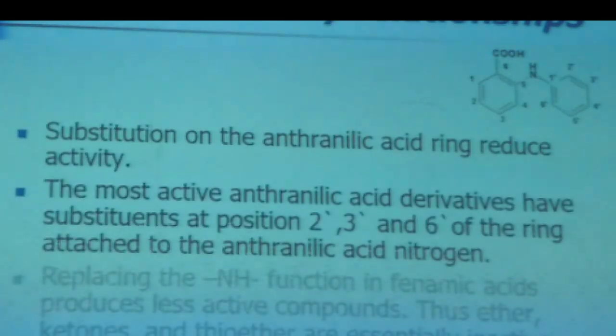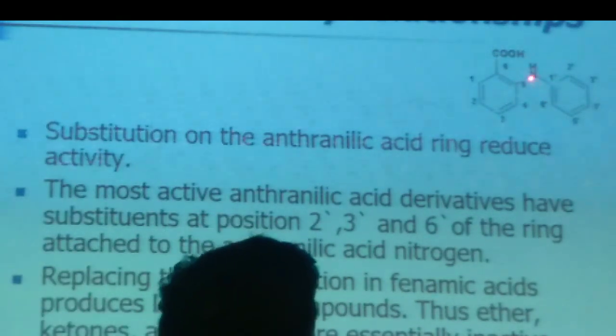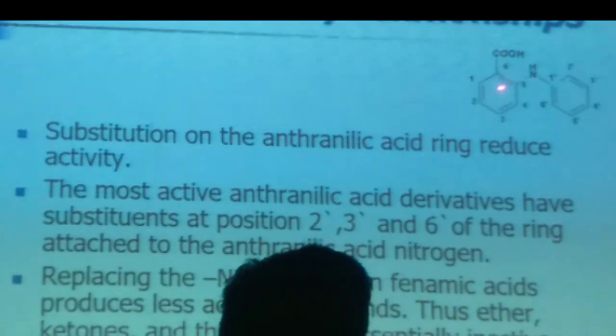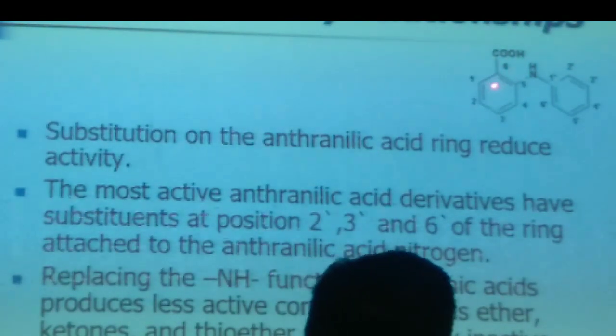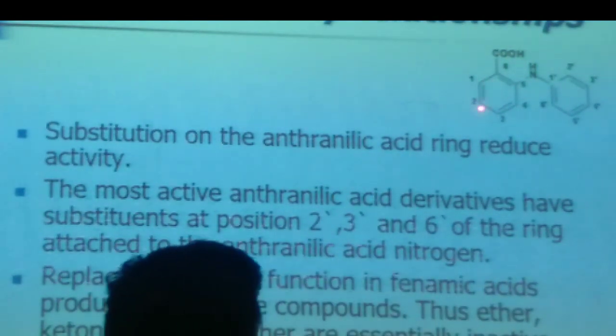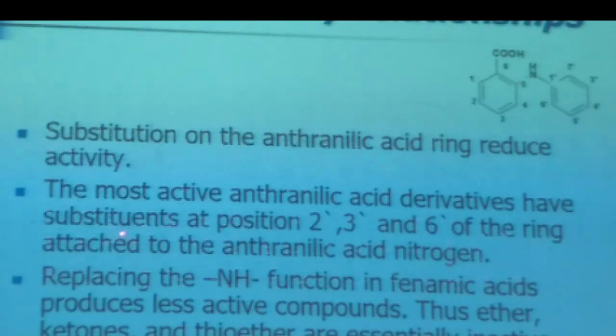Structure-activity relationship, the most important aspect of medicinal chemistry. Substituents on the anthranilic acid ring reduce the activity. The NH and carboxyl group attached on a benzene ring are called anthranilic acid, and any substitution on that ring reduces the activity.